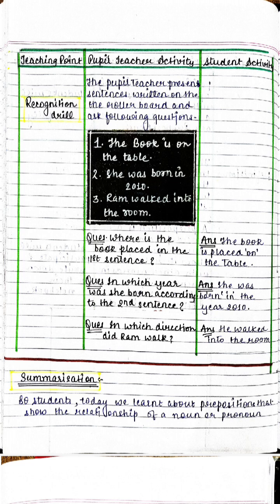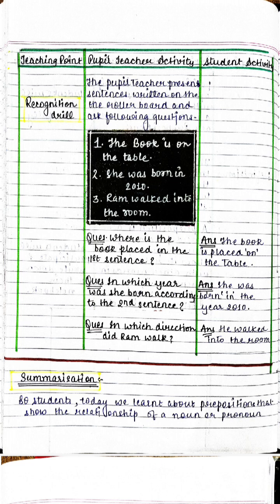Then, in order to ensure the concept has been established, a recognition drill is conducted with 3 sentences written on the blackboard. The sentences were, first, the book is on the table. Second, she was born in 2010. Third, Ram walked into the room. On the basis of these sentences, questions are asked. First, where is the book placed in the first sentence? The student answered, the book is placed on the table. In which year was she born according to the second sentence? She was born in the year 2010. And in which direction did Ram walk? He walked into the room.